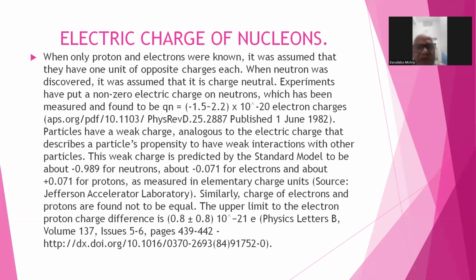separately. When the electron was discussed, the charge was considered as -1 as the unit. When the proton was discovered, they said it must be balanced because we don't feel any charge, so it must be plus one. And when the neutron was discovered, they said it must have zero electric charge, because an atom must be charge neutral, because we don't experience anything. But this is not the correct interpretation.